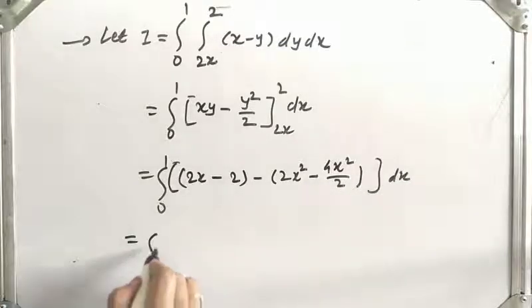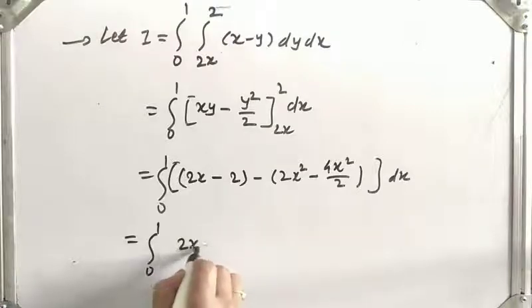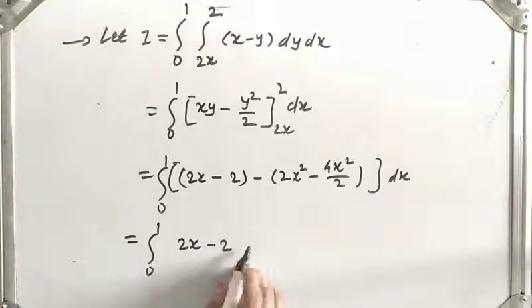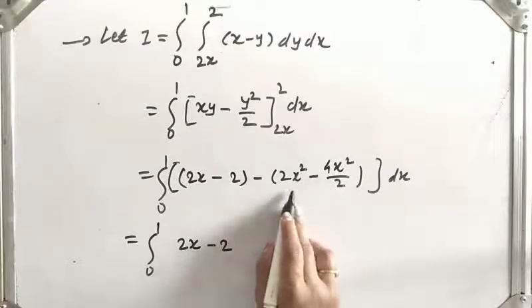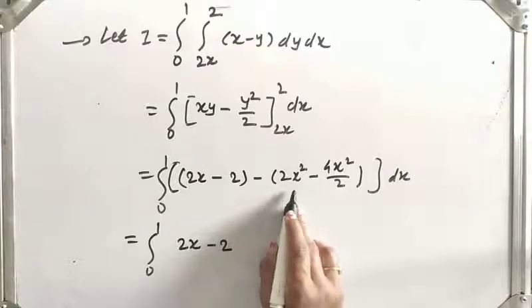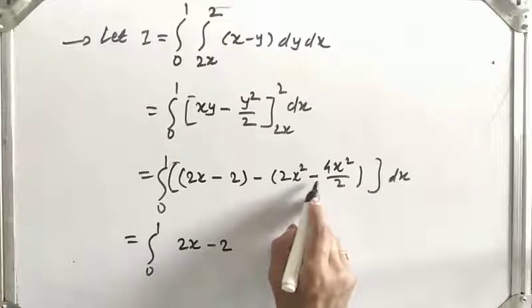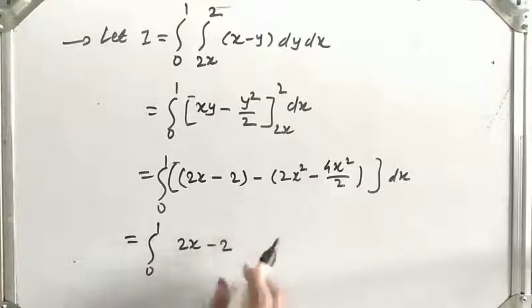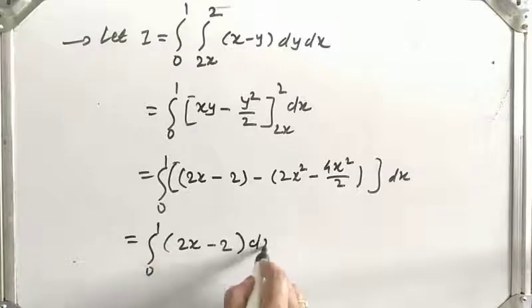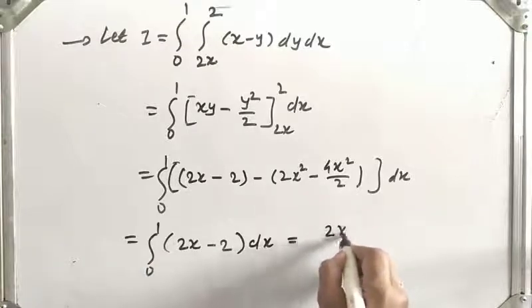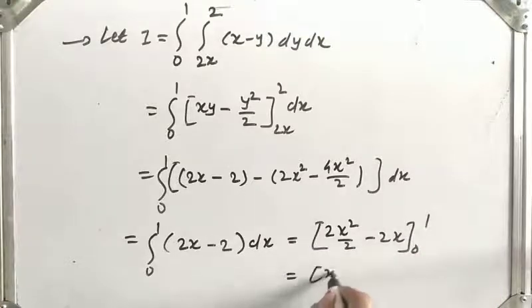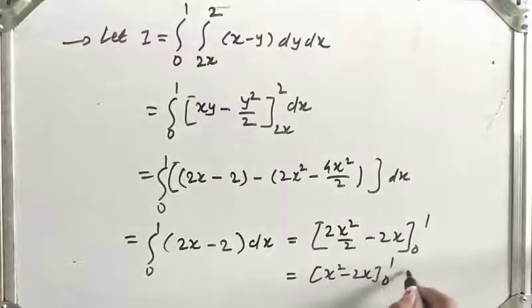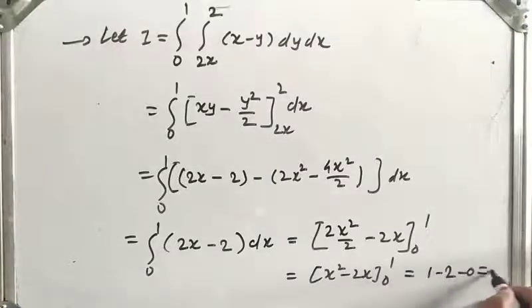So let us simplify it. Integration from 0 to 1 of 2x minus 2. Now 2x square minus 4x square, LCM is 2, so 4x square upon 2 is 2x square, so 2x square minus 2x square is 0. So we get up to this into dx. Integrate it: 2x square by 2 minus 2x with limits 0 to 1, that is x square minus 2x with limits 0 to 1, that is 1 minus 2 minus 0, which is equal to minus 1. So our answer is minus 1.